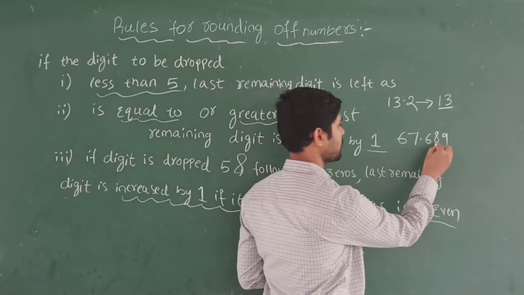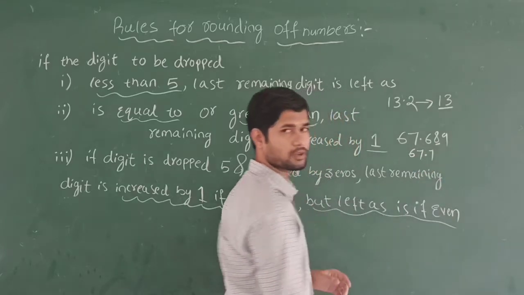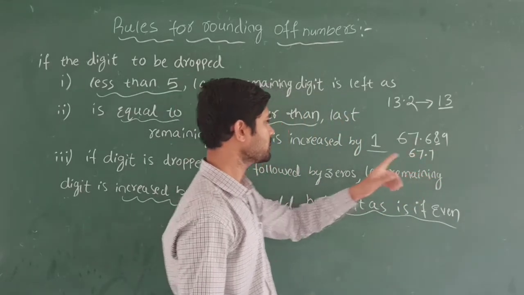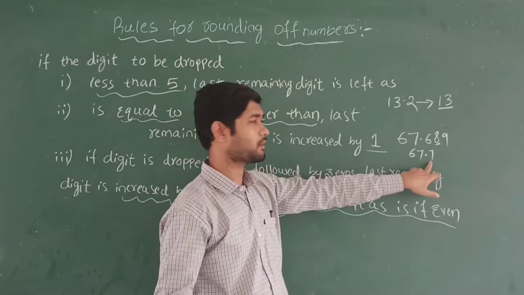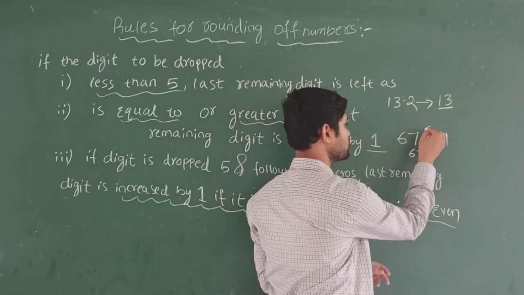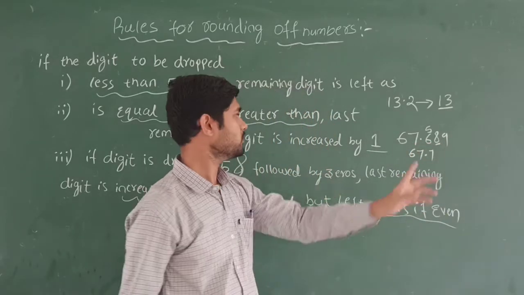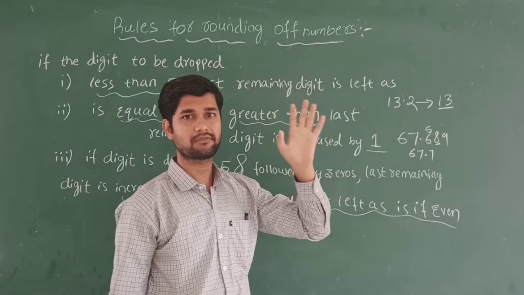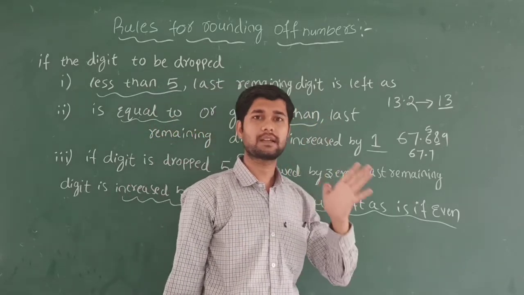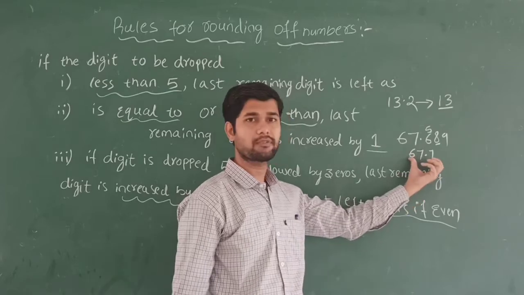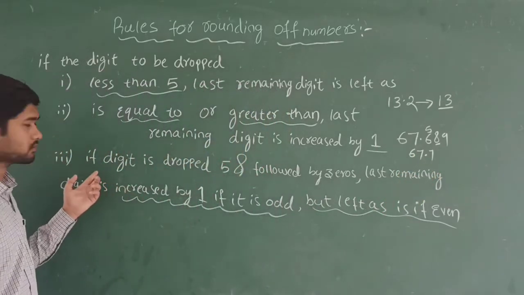I write 67.7 because this digit is greater than 5, so I increase it by 1. Or if 67.589 is there, I round off to 68, because if the dropped digit is equal to 5 or greater than 5, we round up by increasing by 1.